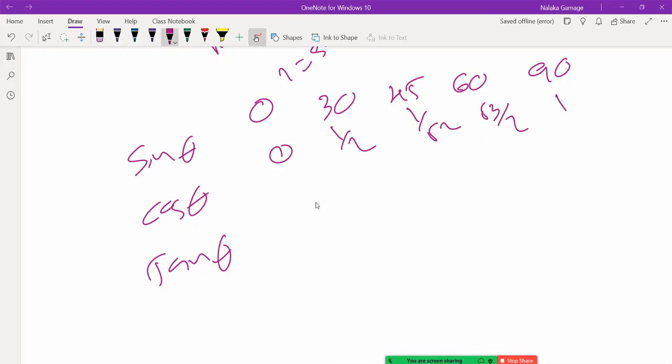Cos theta is the reverse: 1, root 3 divided by 2, 1 over root 2, half, 0. And tan theta is sin theta divided by cos theta.